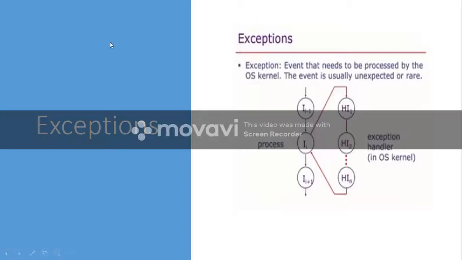Okay, so let us refer to this diagram. Say this is one process which is being executed. The current instruction that is being executed is